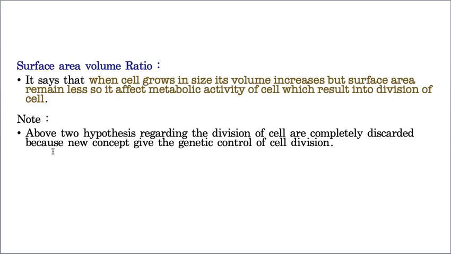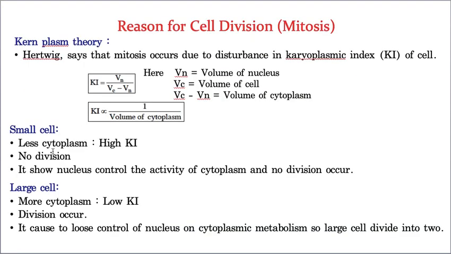So this first one, the karyoplasm theory, is stated as a theory, but it is actually a hypothesis, because to prove this particular theory he did not provide any practical evidence. So he may have used the word theory, but it turned out to be a hypothesis only, okay? Please understand this point.